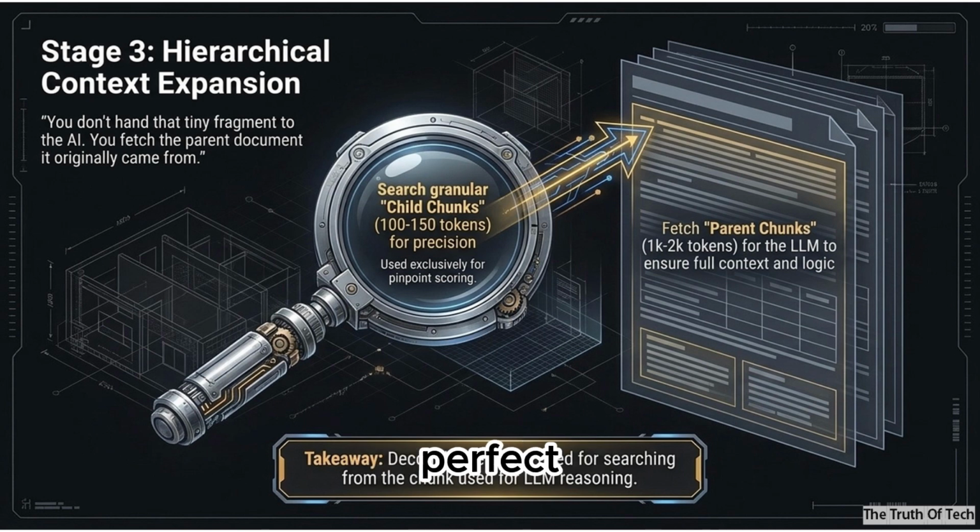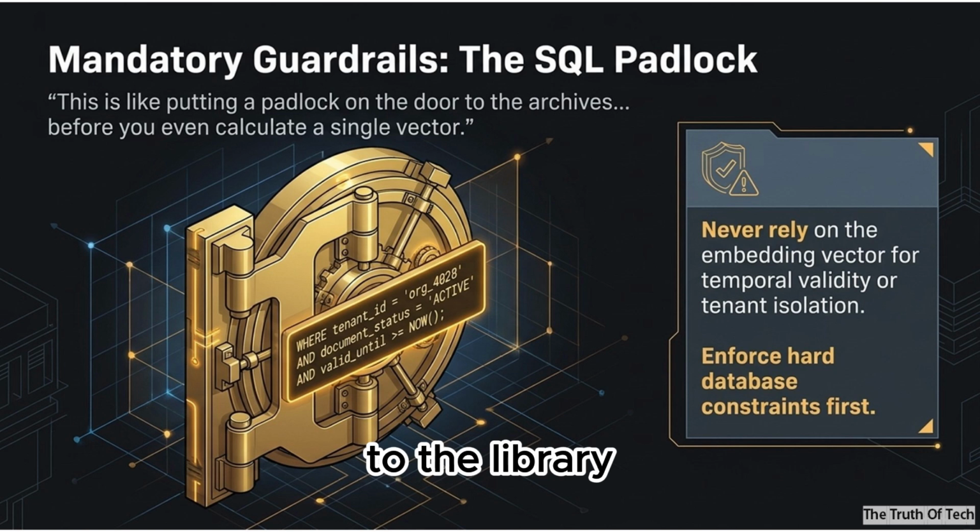But even with this perfect three-stage pipeline, what stops us from pulling up that outdated 2022 policy we talked about earlier? Hard physical limits. You never rely on the embedding vector to determine temporal validity. You need SQL metadata pre-filtering. Bringing it back to the library, this is like putting a padlock on the door to the archives that hold the 2022 documents before you even let a user ask a question.